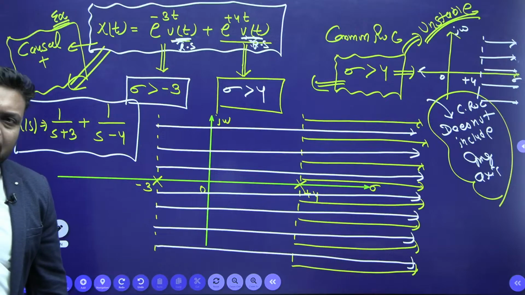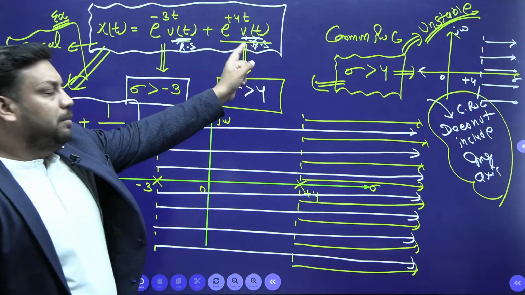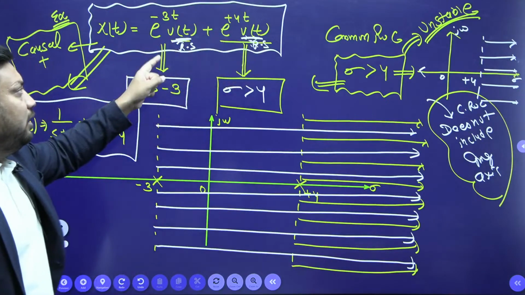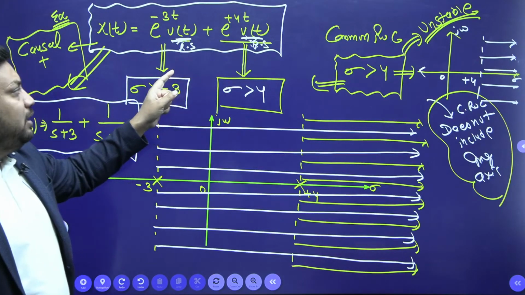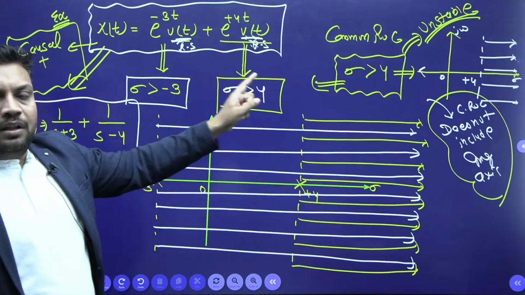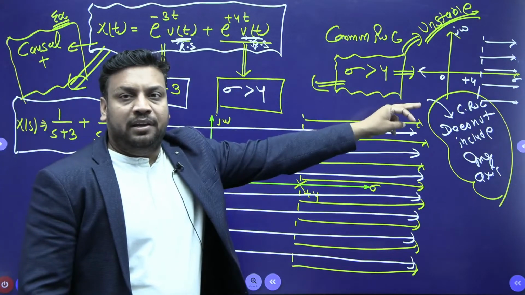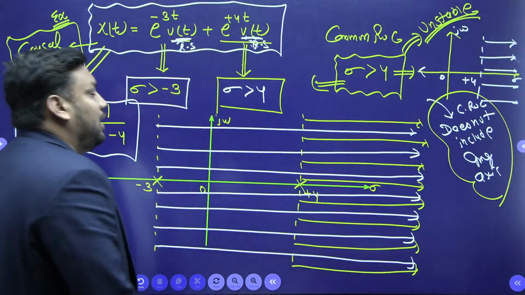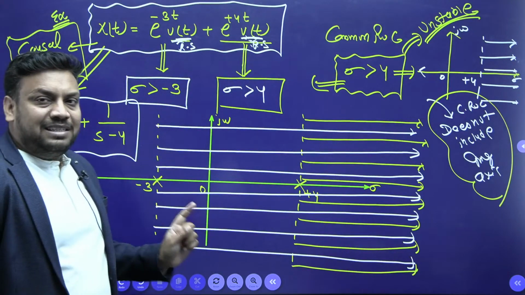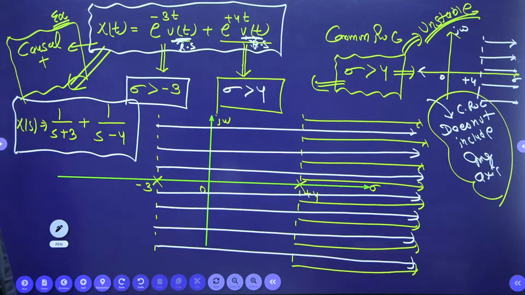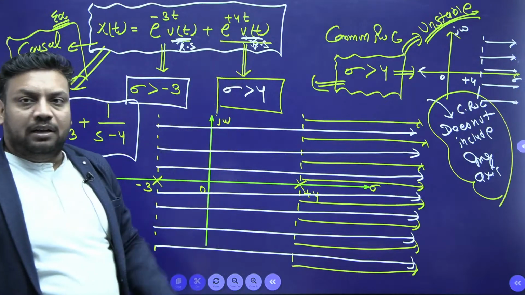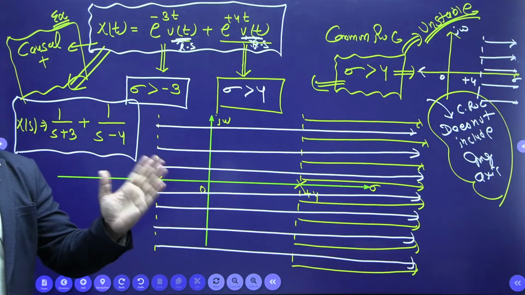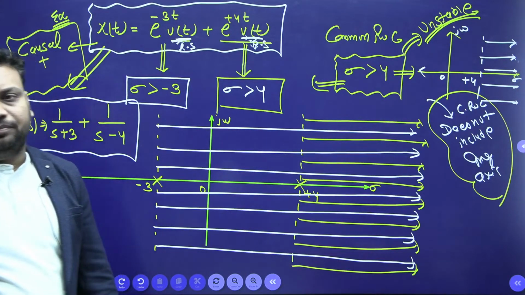So shall I make a conclusion, beta? If both the signals are right-sided, what is the conclusion? For right-sided signals, the common ROC will always be on the right-hand side, to the right of the rightmost pole. I hope it is clear to you.